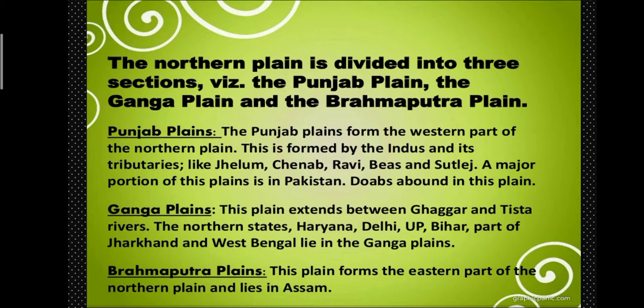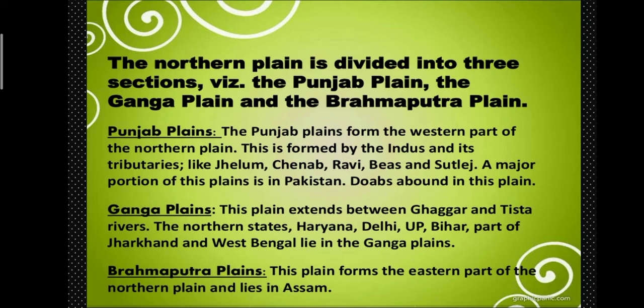This section of the plain is dominated by the doab, the place in between two rivers. Similarly, Punjab is also made up of two words: Panch meaning five and Ab meaning water. Right? Now, next is the Ganga plain.